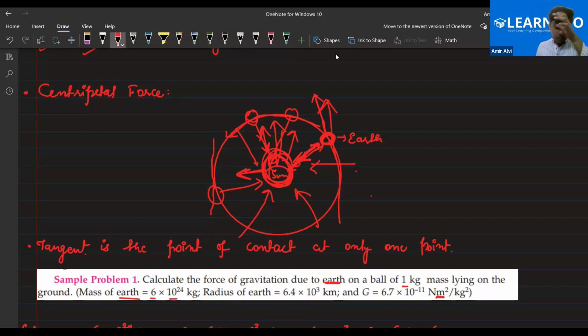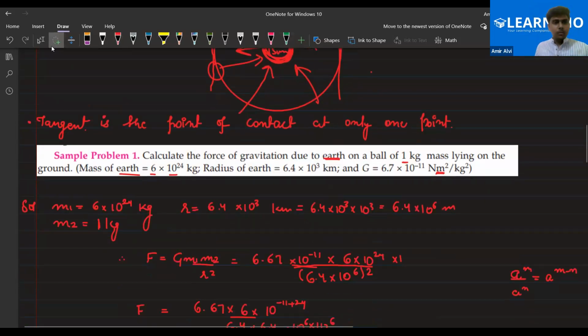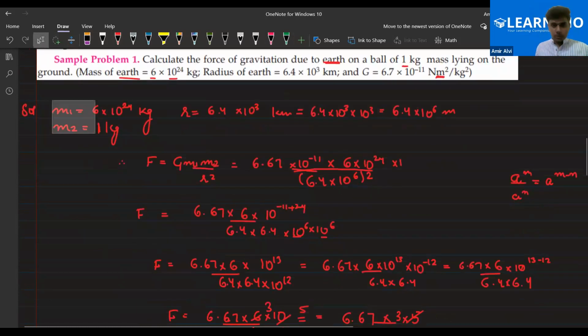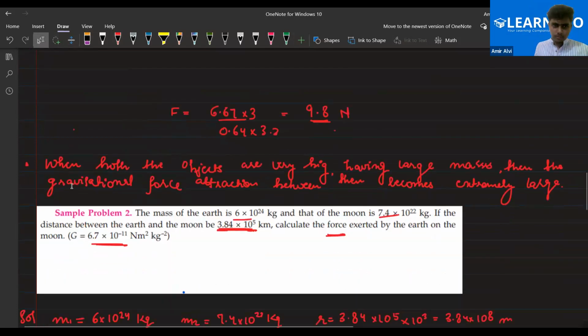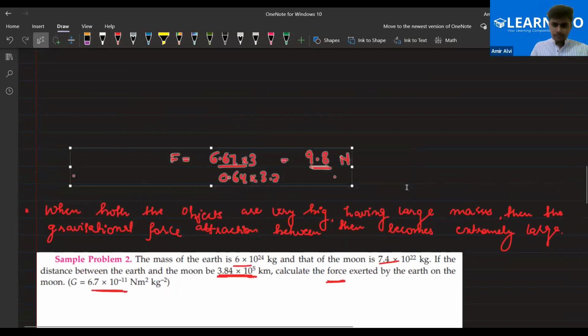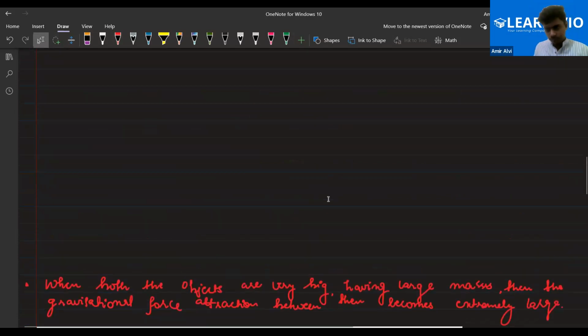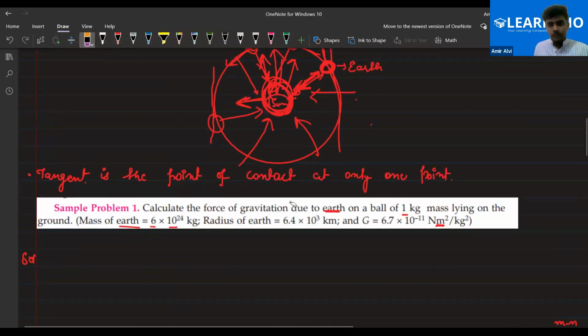Okay, so now let's do this question, Hayder and everyone. Let me tell you how to solve this question. You just have to remember the formula that we have studied as the first line. So let's identify and analyze this question, what it is asking. Calculate the force of gravitation due to Earth on a ball of mass 1 kg lying on the ground.